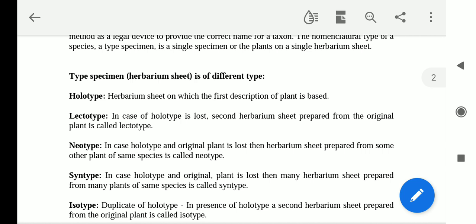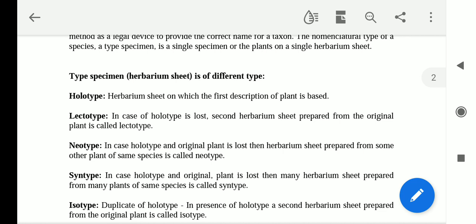Suppose someone has found one plant and he has prepared it on a herbarium sheet. This will be considered as the holotype. Okay, this is the holotype. It means the first observation is recorded on the herbarium sheet.